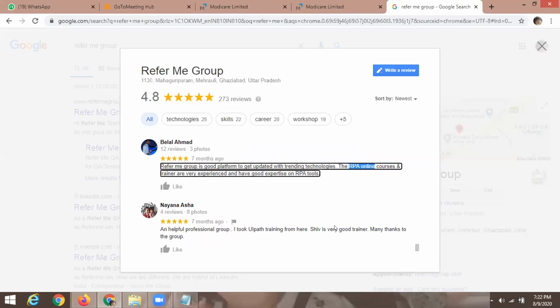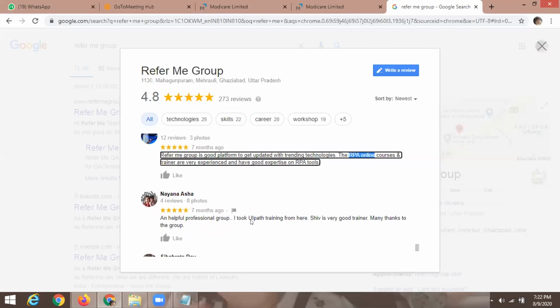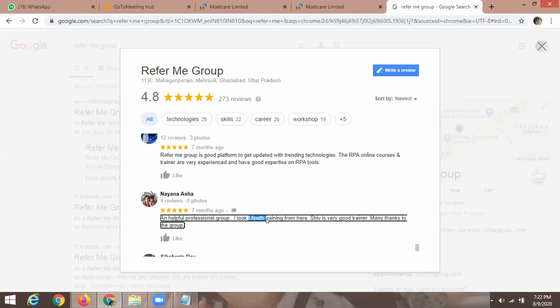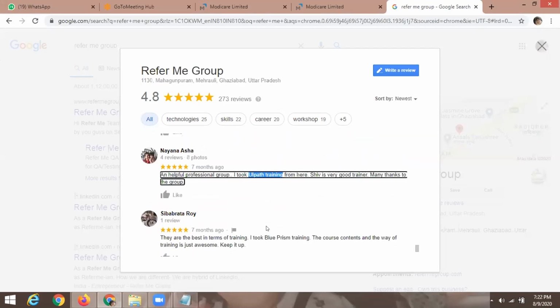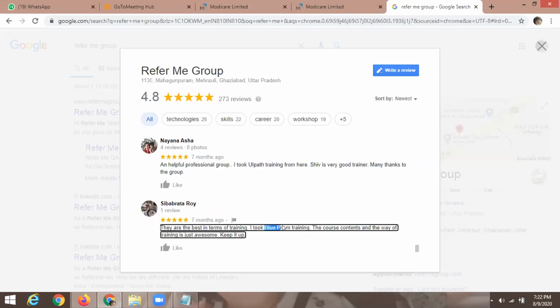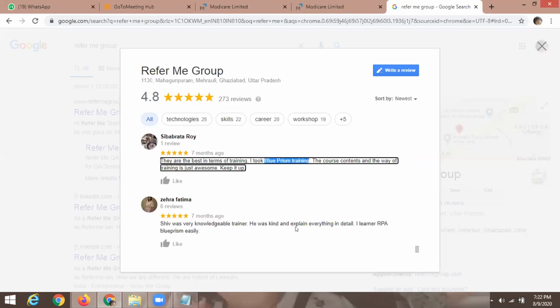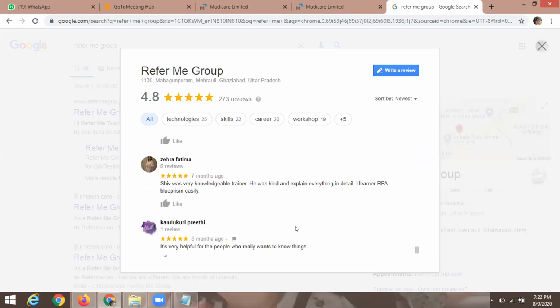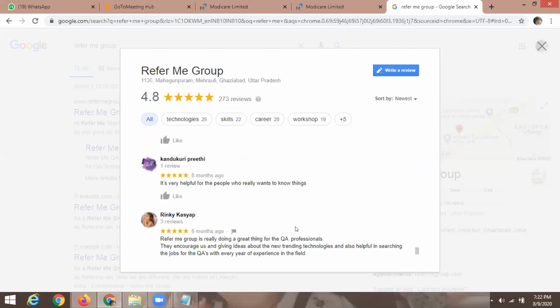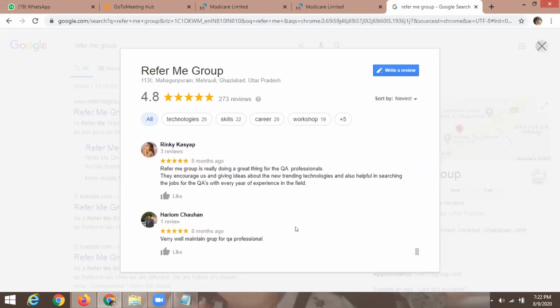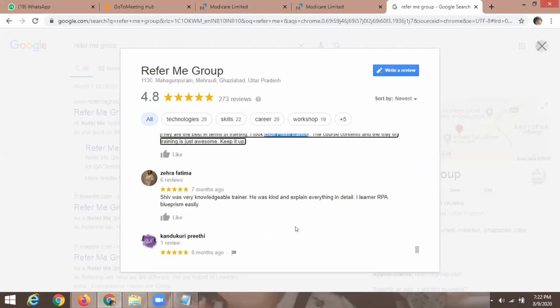So I think whatever your last or previous experience is, it gets counted, but it does not impact the current role which you want. So it totally depends on you whether you want to become an RPA developer, RPA tester, or RPA infrastructure. If you have hardware knowledge like this, you can do that.